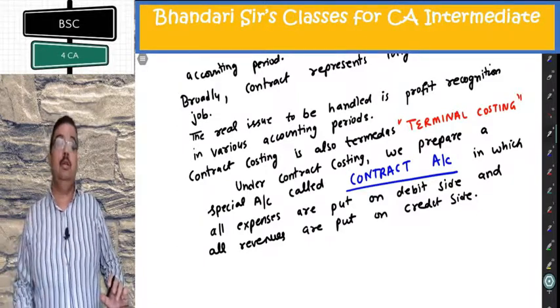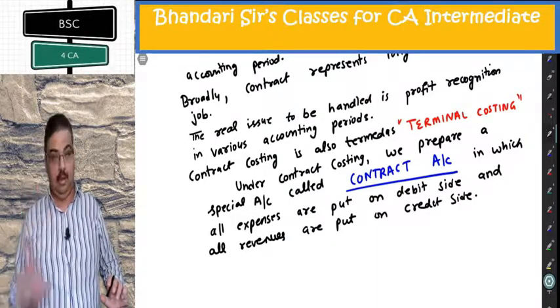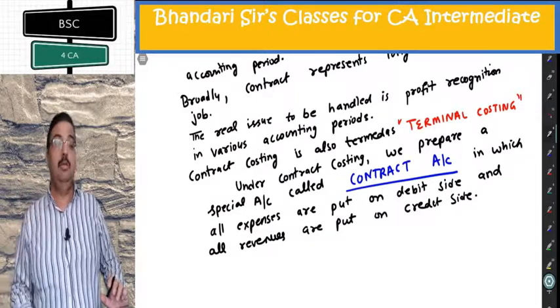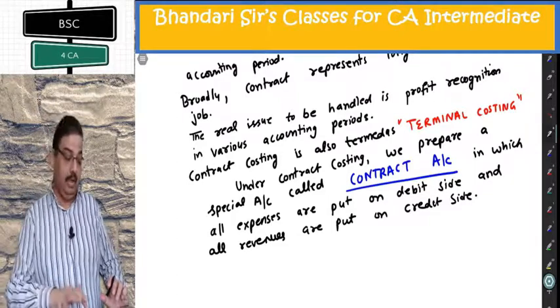Before we reach there, I'd like to discuss with you terms related to contract costing. Some new terms are there which are very important for your understanding. So try to get each of that term correctly in your mind. So make a heading there.